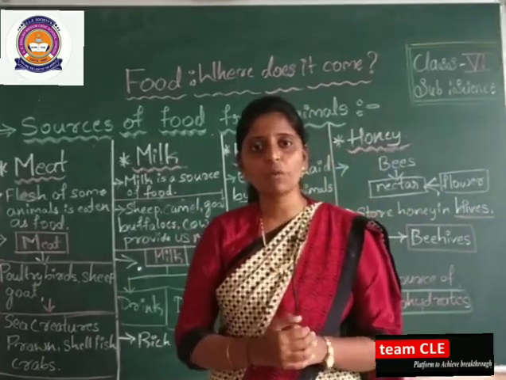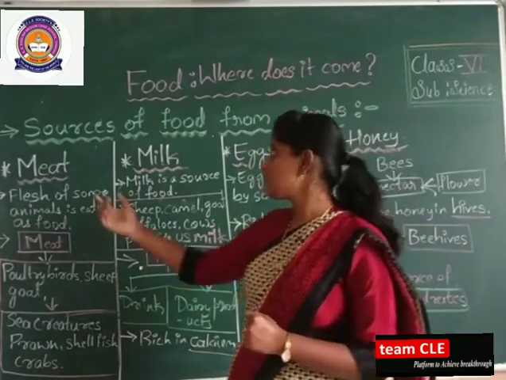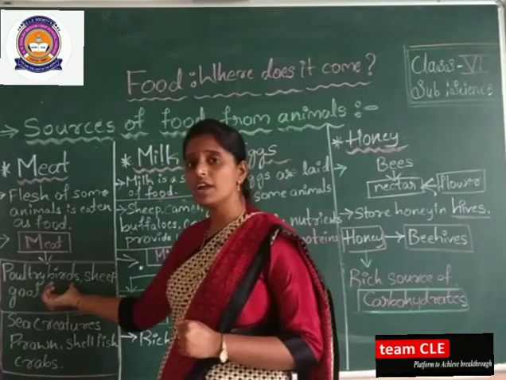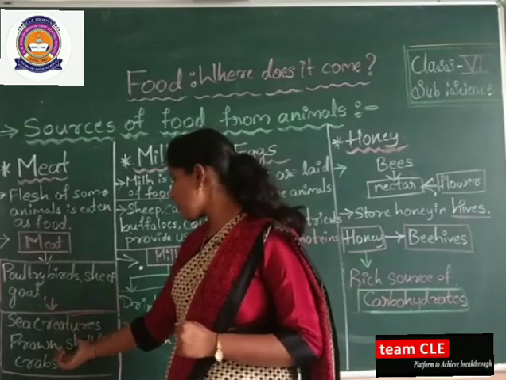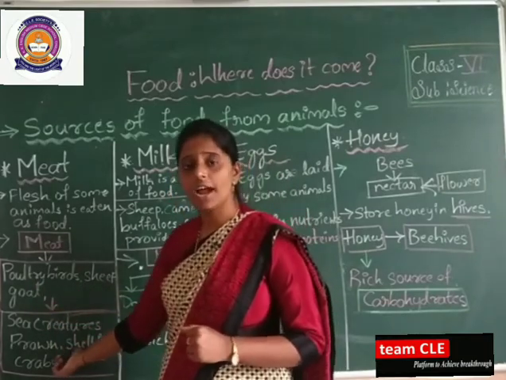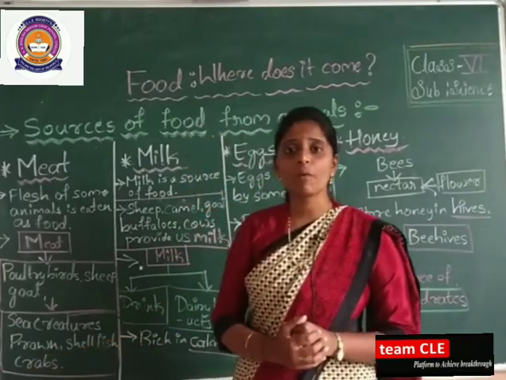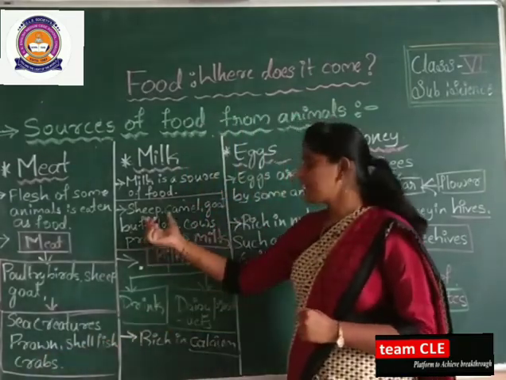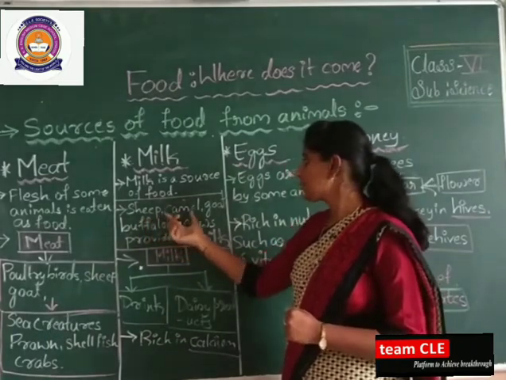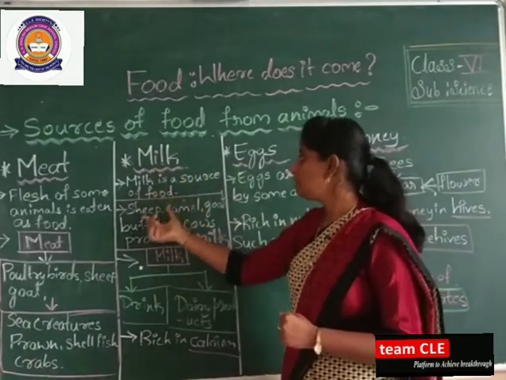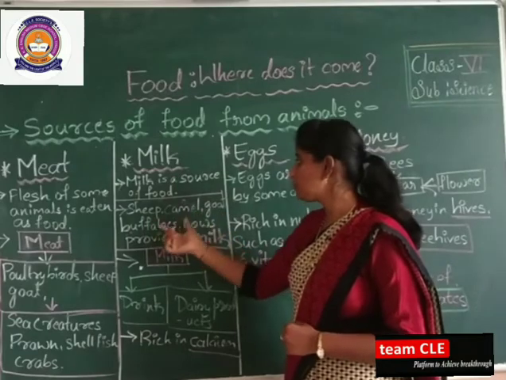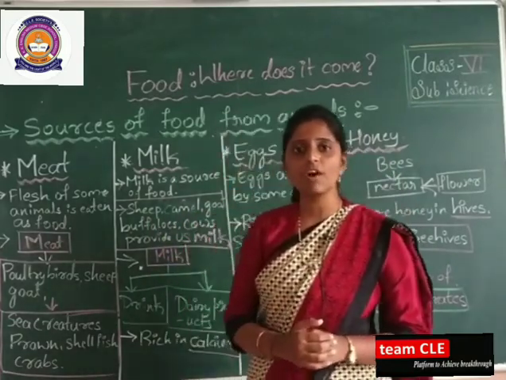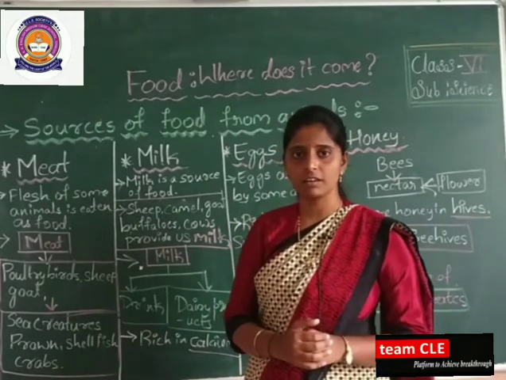Then which animals provide us the meat? Yes, which animals will provide us the meat? Okay, poultry, goat, sheep, and some sea creatures like prawn, shellfish, and crabs. These all will provide us the meat here. In the same manner, we are getting milk from sheep, camel, goat, buffalo, cow. These all animals will provide us milk here.